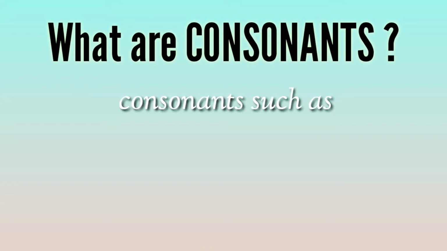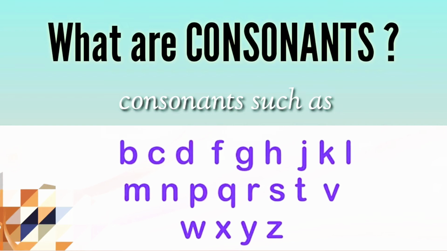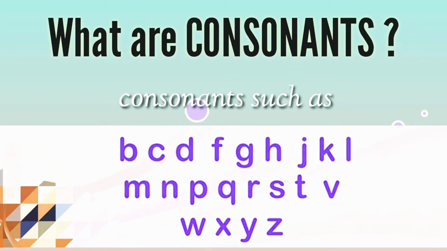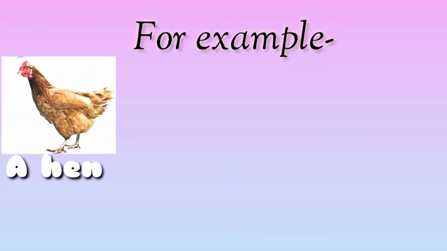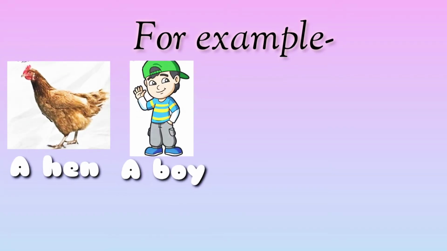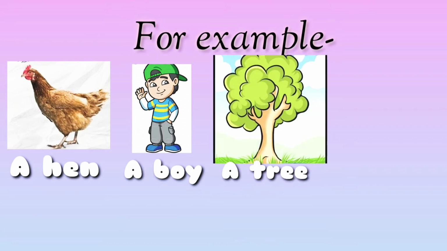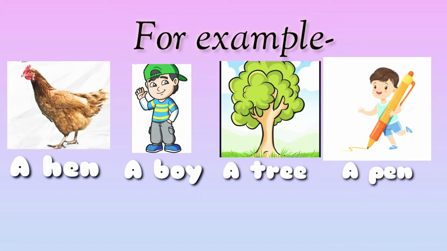Consonants such as B, C, D, F, G, H, J, K, L, M, N, P, Q, R, S, T, V, W, X, Y, Z. We use a with these consonants. For example, a hen, a boy, a tree, a pen.